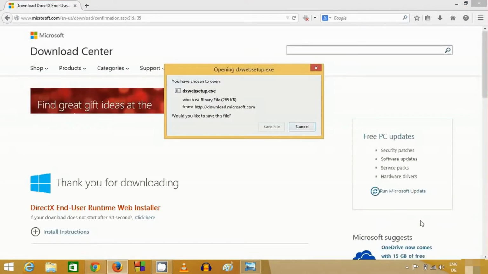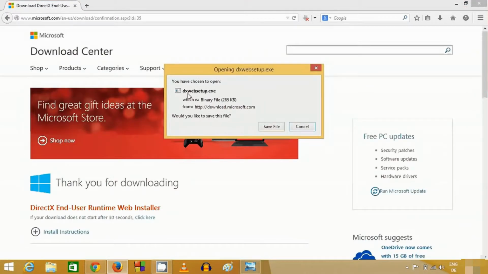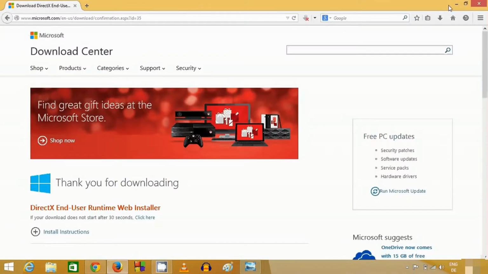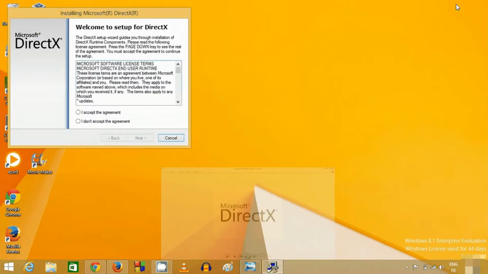This will download the DirectX executable on my system. I will save this, and it's downloaded. Now open the executable file wherever you have downloaded it, execute it, and click yes.